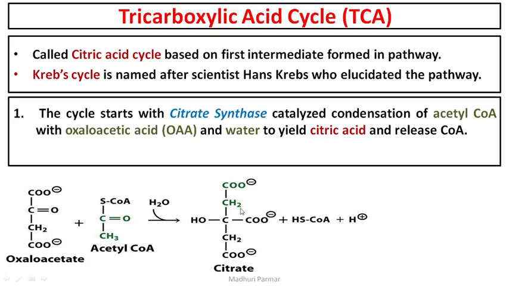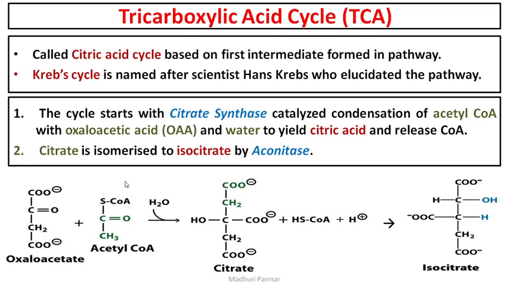Clear? Now in this process, the coenzyme A from acetyl CoA is removed, so you get CoA, coenzyme A, in its original form. So this is the whole process: oxaloacetate plus acetyl CoA gives you citrate. The second step is where citrate is isomerized. So there is isomerism, and citrate is converted into isocitrate. The enzyme for this is called aconitase. Clear?